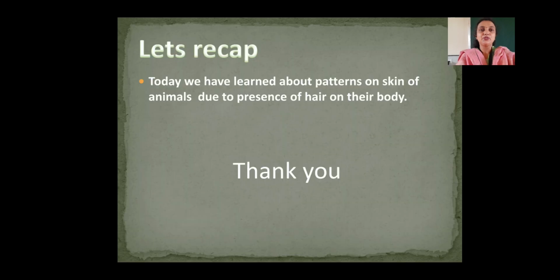Right? So what we have learned in this session, that today we have learned about pattern on the skin of animals due to the presence of hair on their body. We have seen different types of patterns. I have discussed some patterns like zebra, cheetah, tiger, squirrel, leopard.